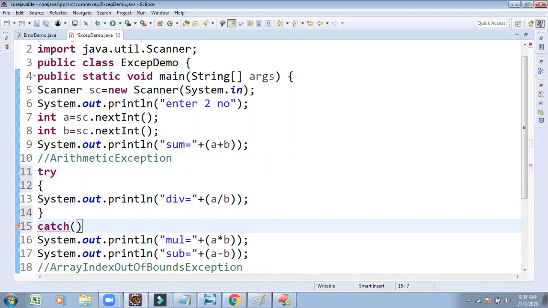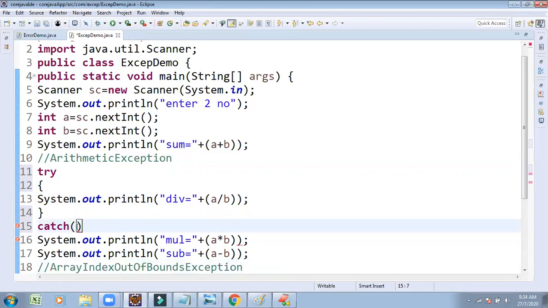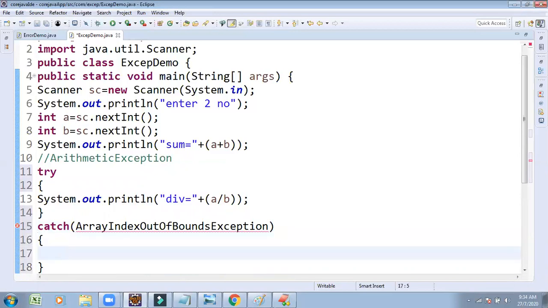So here I want to write the catch block. Somebody may suggest a possibility of array index out of bound exception. One try block, and we can write multiple catch blocks.